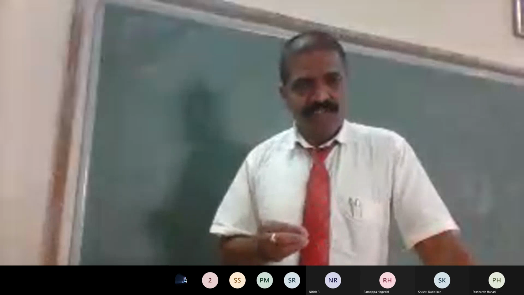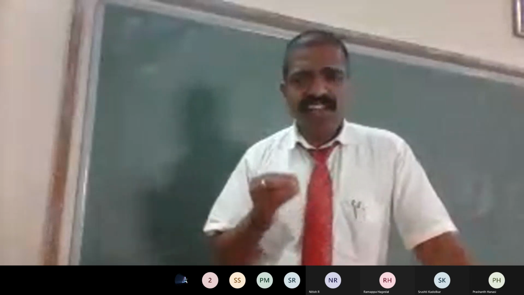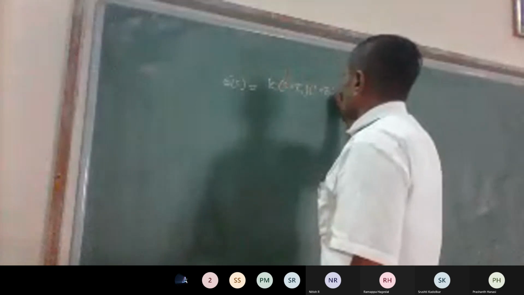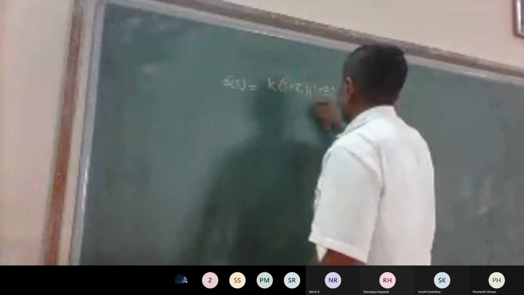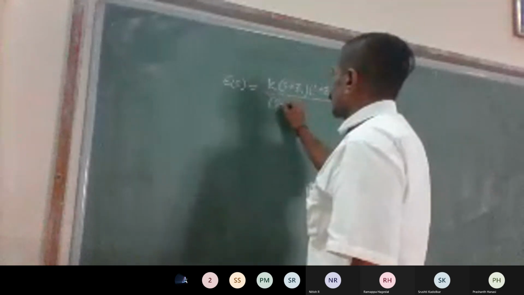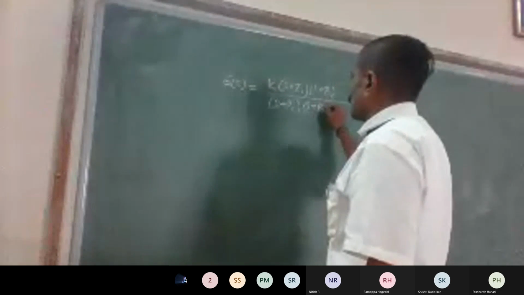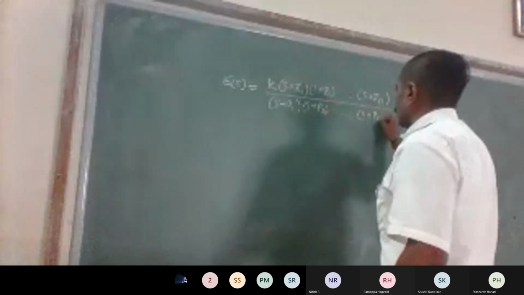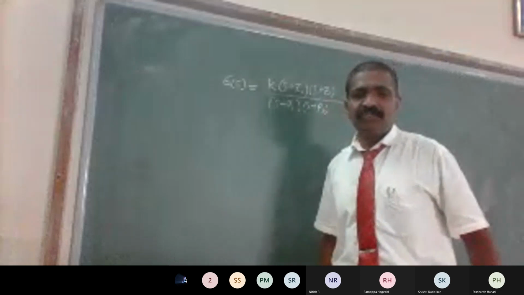A general transfer function of a system is represented with zeros and poles, and a constant gain K. The general representation of a transfer function is G(s) equal to K times (s plus z1) times (s plus z2), and so on up to (s plus zn), divided by (s plus p1) times (s plus p2), and so on up to (s plus pm).